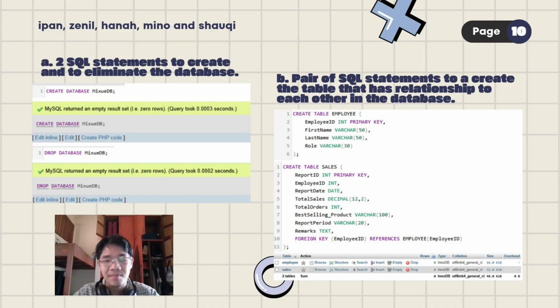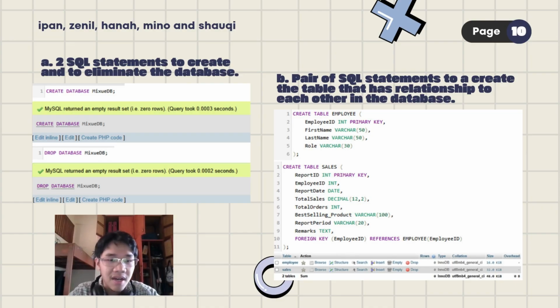To create a database is as simple as typing create database and then the name you want to call your database. And it will show you if it's created or not. On your left hand side, it will also show the database created, and you can select it and start entering data if you want. And then to drop the database, simply type drop instead of create database, and then the database you want to eliminate. For our case, it's the same, and it will eliminate it. From the left of your screen, it will not show the database anymore, and any data inside it will completely be erased.